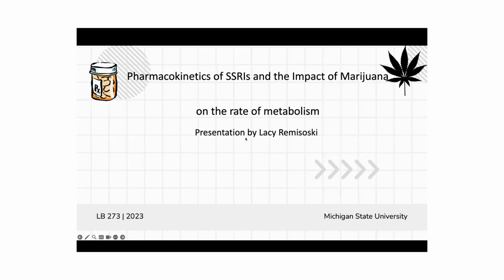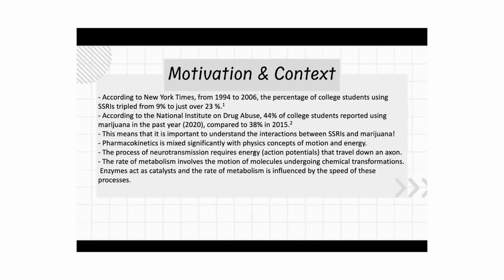The goal of this presentation is to talk about the pharmacokinetics of SSRIs and the impact of marijuana on the rate of metabolism. According to the New York Times and the National Institute on Drug Abuse, the number of college students using SSRIs has grown, as well as the number of students using marijuana. So what is the relevance of this to physics?